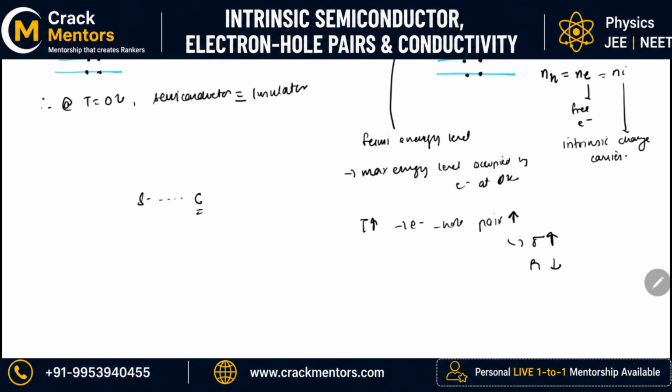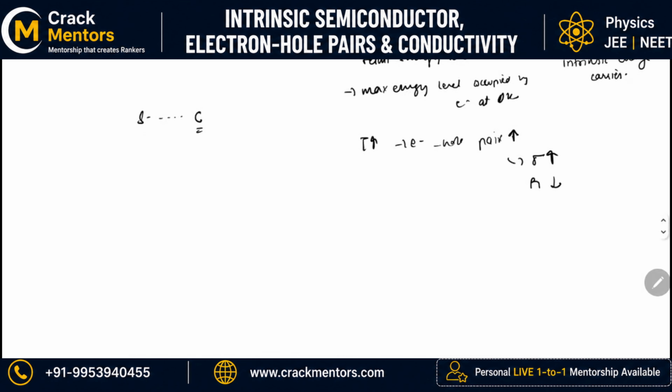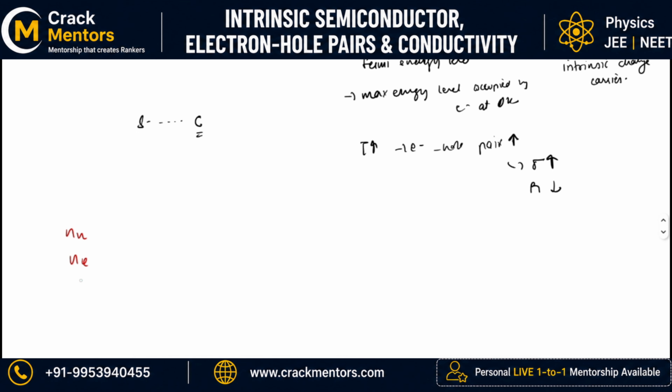Okay, what I came to know from here is that I have terms which are known as NH, NE and NI. NH represents the number of holes. Okay, I am repeating it, not number of holes created. NE represents the number of electrons. Which electrons? Free electrons that are created. And NI represents the intrinsic charge.